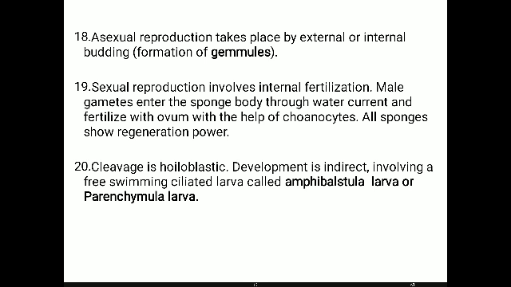After fertilization, the diploid zygote is formed, and the cleavage furrow bisects the entire zygote into two equal parts passing through the animal-vegetal central axis, resulting in two equal blastomeres, which is called holoblastic cleavage. The development is indirect, involving a free-living larval stage called the amphiblastula larva or parenchymula larva.